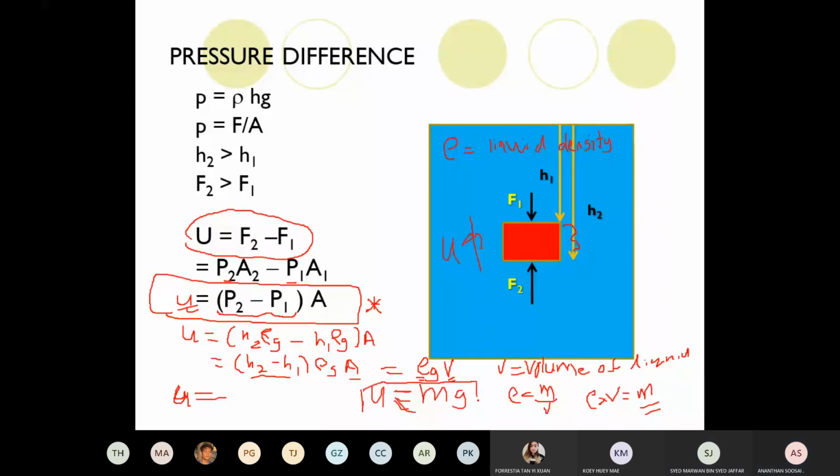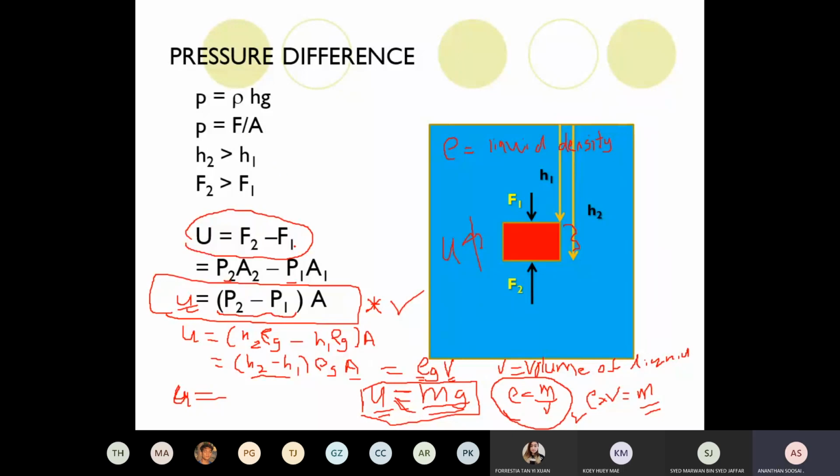So this is where Archimedes proved that the upthrust is equal to the weight of the liquid displaced. Okay, this is the proof of Archimedes. In the exam, the main thing they will ask is about this pressure difference. Sometimes they ask about this equation usage. Density was used by Archimedes to prove his idea. They asked once in the exam: what are the formulas involved in deriving the Archimedes formula? Density was involved. Density equals mass over volume.